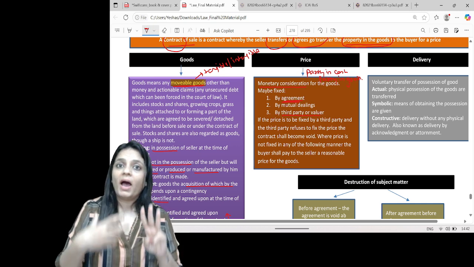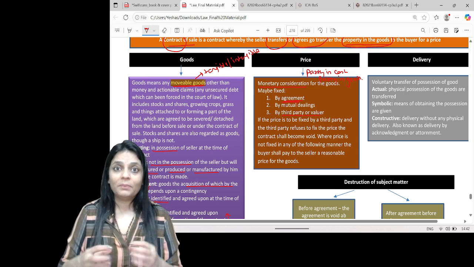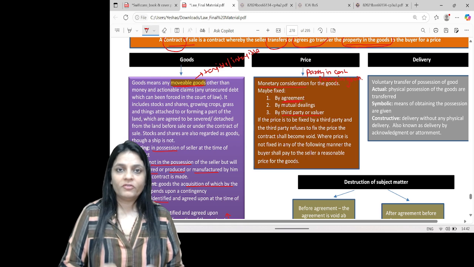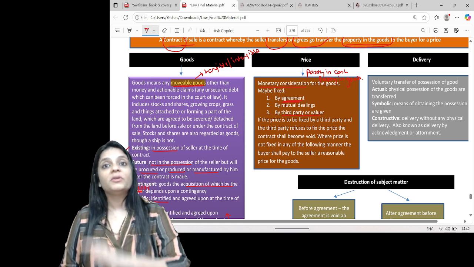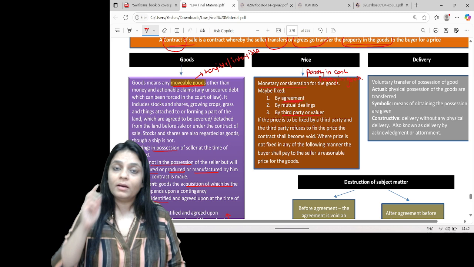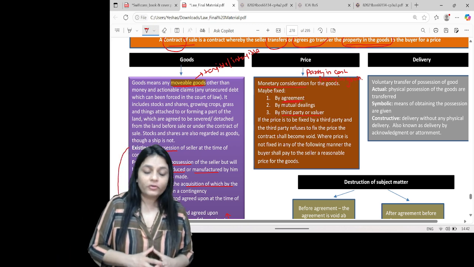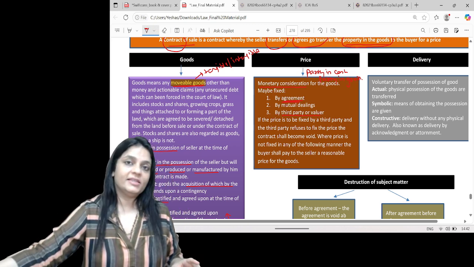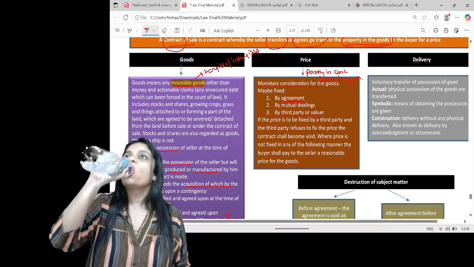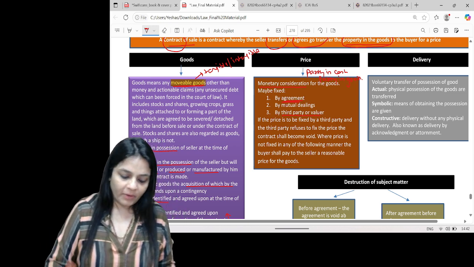If due to the fault of the buyer or the seller, the price is not fixed, the third party is unable to fix the price, then in that case the contract is void. The third party will not fix the price, but the party who was preventing shall compensate the other party. That means if the seller was preventing the third party from fixing, the seller must compensate the buyer. And one more thing, however, if no price is fixed at all, you cannot say the contract is void, you must pay a reasonable price there.